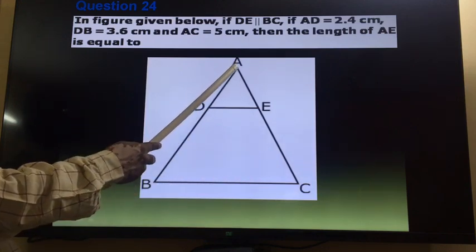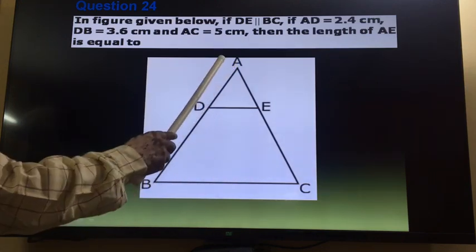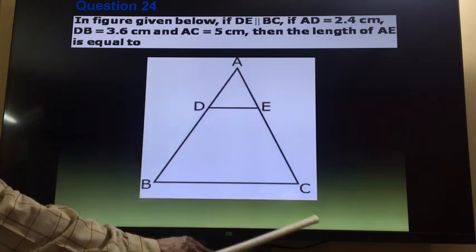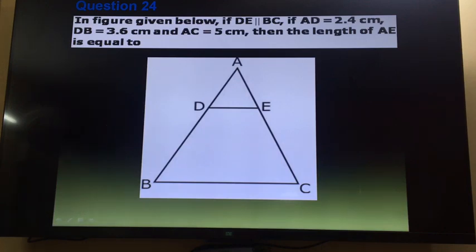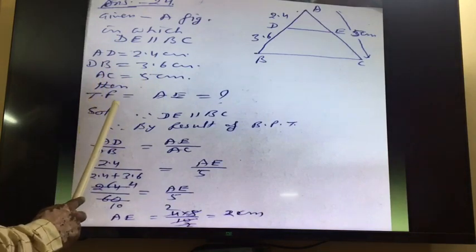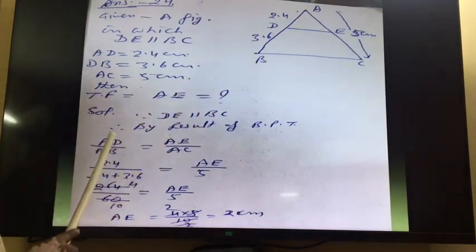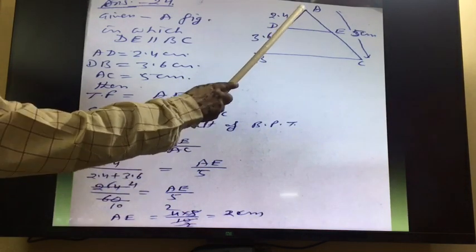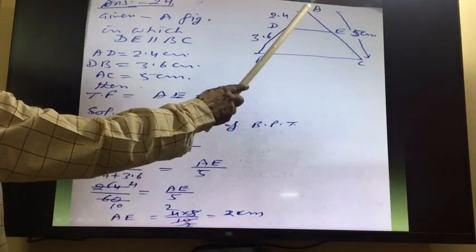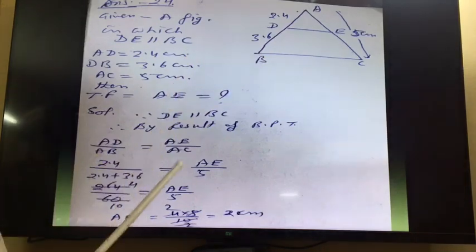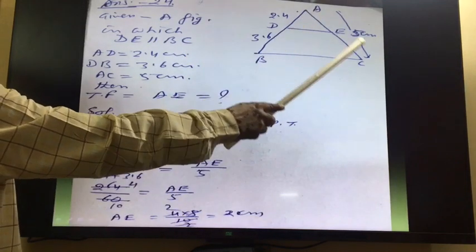So again we can use result of BPD. So AD upon AB is equal to AE upon AC, right? The side of the small upon side of the big one. So by using this, AE we want to find out. By result of BPD, I have written here, because DE line is parallel to this. So AD upon AB is equal to AE upon AC, right? Now AD is given 2.4, AB 2.4 plus 3.6 total length, is equal to AE upon total length 5.